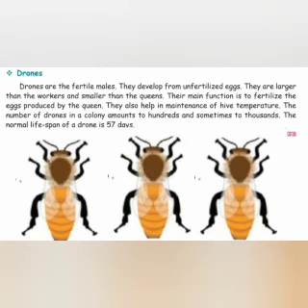Drones. Drones are the fertile males. They develop from unfertilized eggs. They are larger than the workers and smaller than the queens. Their main function is to fertilize the eggs produced by the queen. They also help in maintenance of high temperature. The number of drones in a colony amounts to hundreds and sometimes thousands. The normal lifespan of a drone is 57 days.